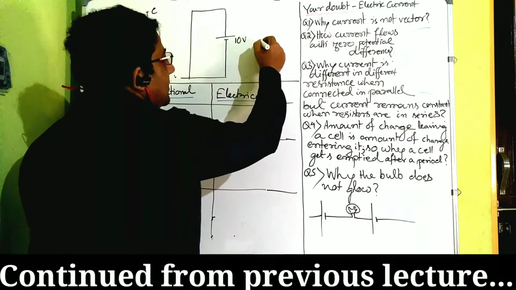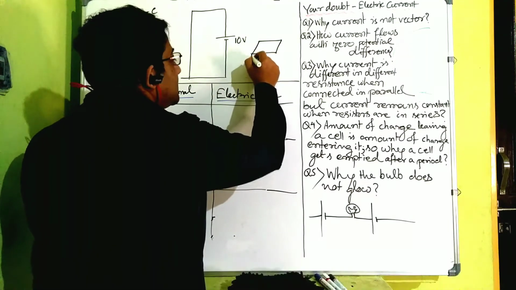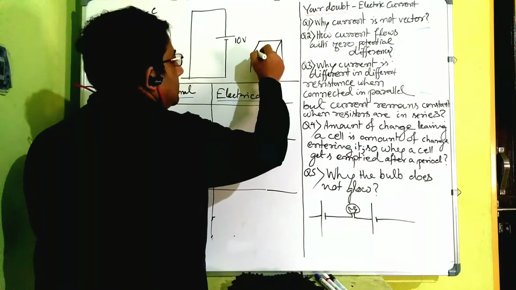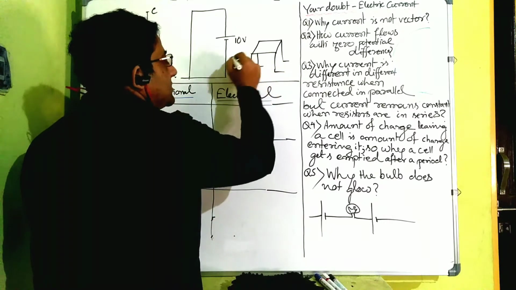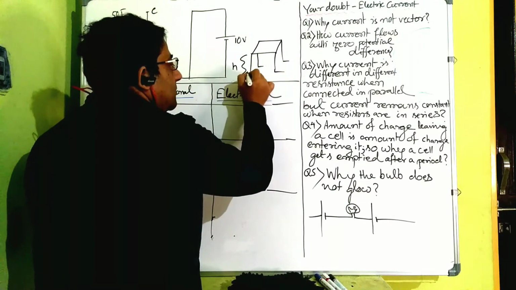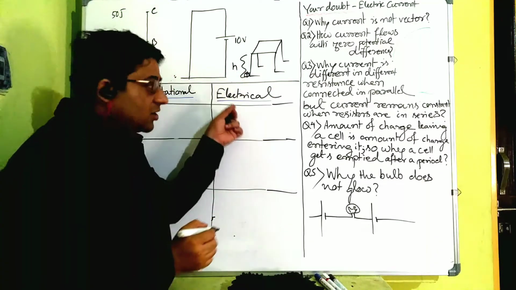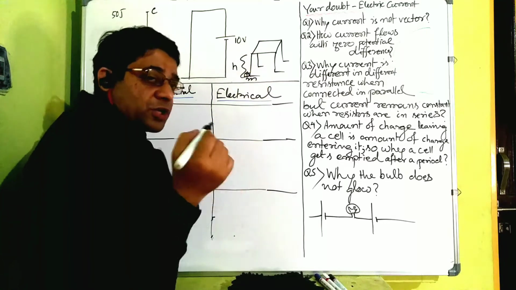Now, let us say you have a table of height h from the ground. If you are lifting a block of mass m through h, what work do you have to do?